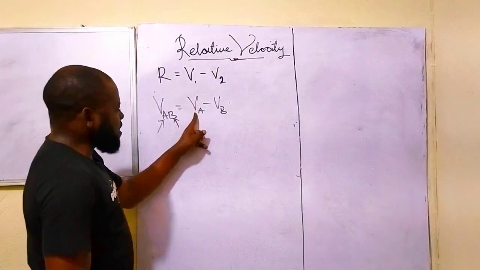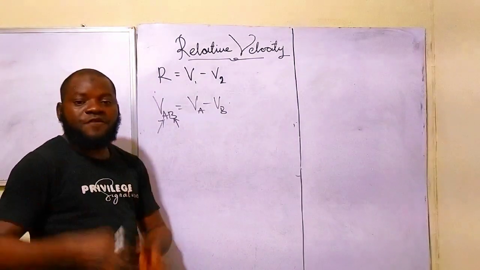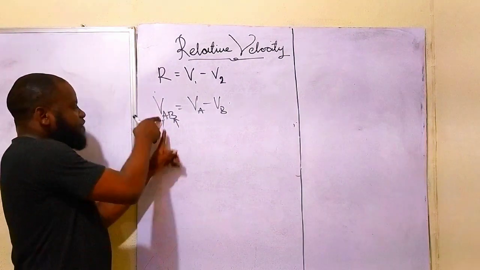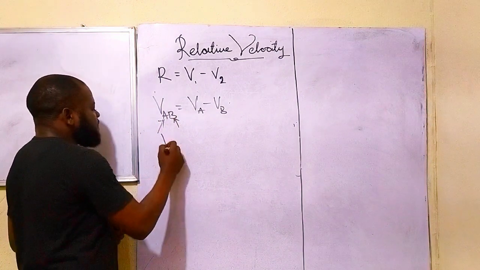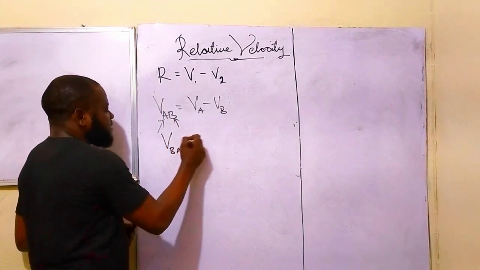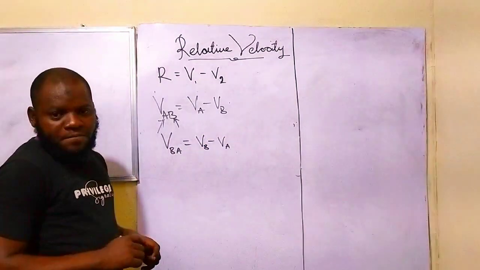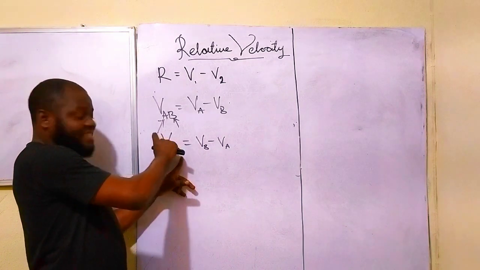So when you see VA, the reference frame is the Earth. When you see VB, the reference frame is the Earth. But when you see VAB, the reference of A is going to be B. Likewise, if I have VBA, this is equal to VB minus VA. What it simply means is that the reference frame of B is A in this case.